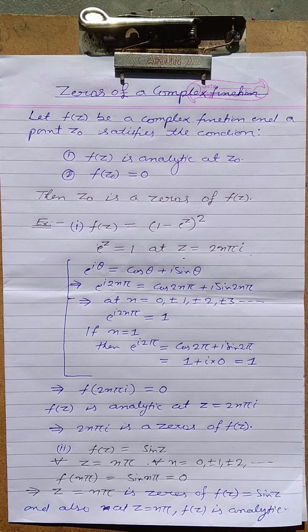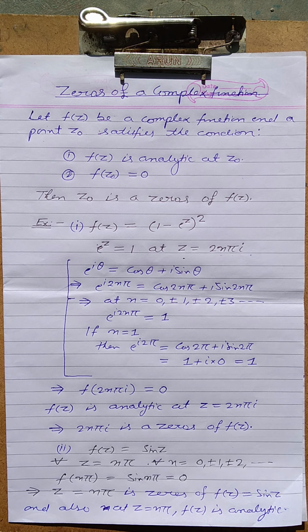And the second example is, let us take f(z) equal to sin z, and we know that sin z is a wave function. For z equal to n pi, where n equal to 0, plus minus 1, plus minus 2 and so on, for all values of n, f(z) becomes 0. For example, if we take n equal to 1, then z equal to pi, and we know that sin 180 equal to 0. So z equal to 2 pi, sin 360 equal to 0, and z equal to 0, sin 0 equal to 0.